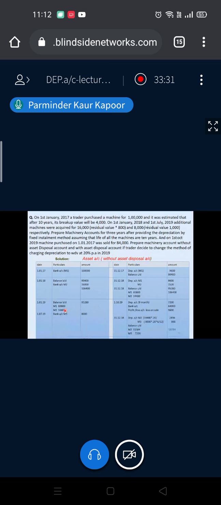Book value of unsold asset, M2 is 14,480. So 20% depreciation on 14,480, we have charged 2,896. And M3 is a fresh buy, its price is 8,000. So 8,000 at 20% into 6/12. Since your method has been changed, the new rate is applicable on the book value. So this is your 2,896 and 800. Balance brought down: deducting it, 14,480 minus depreciation 2,896 is 11,584, and this 8,000 minus depreciation 800 is 7,200.